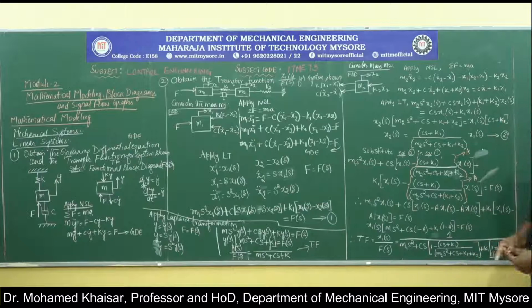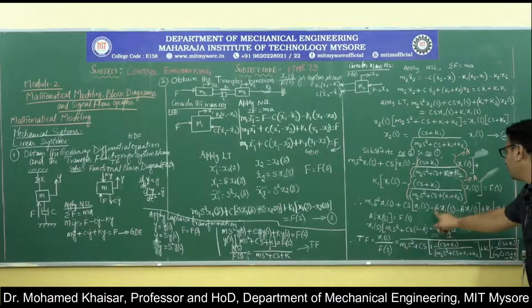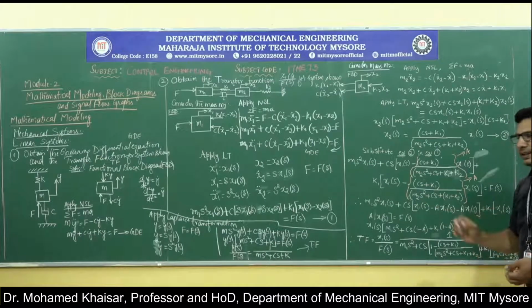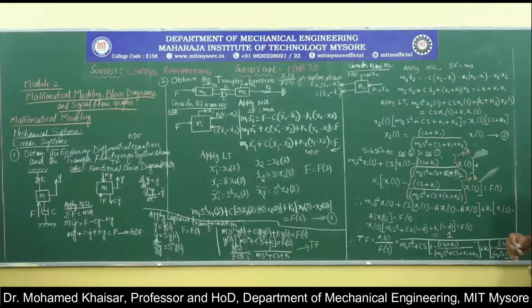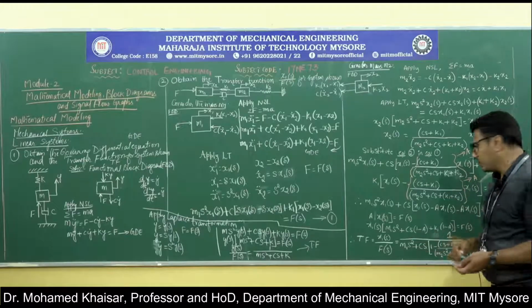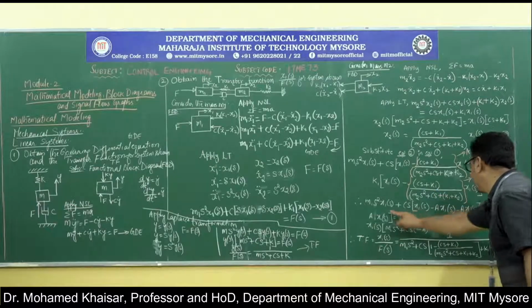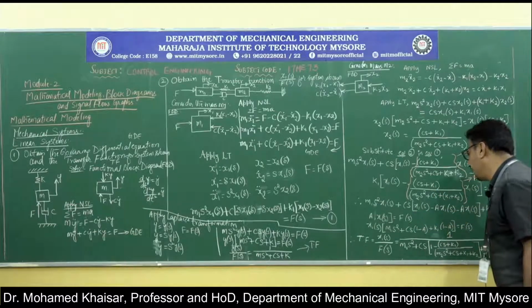That is why in that equation we are naming that part as A. We are replacing this term by A to avoid lengthy writing and minimize the writing. This is the equation that we get here.